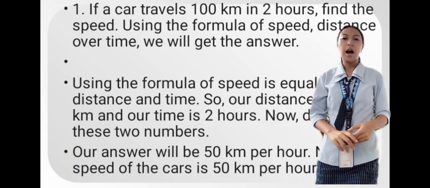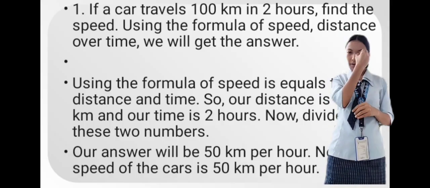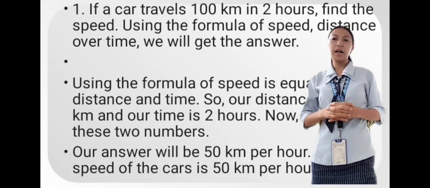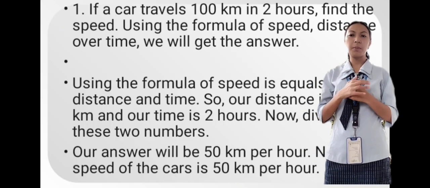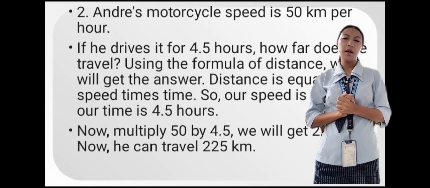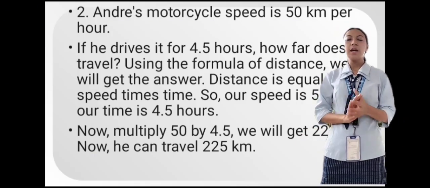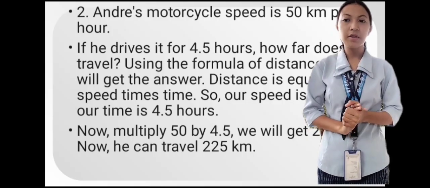2 hours are being combined, so 50 km per hour. Now, the speed of the car is 50 km per hour. So let's have another example. The number 2 example. Andrew's motorcycle speed is 50 km per hour.